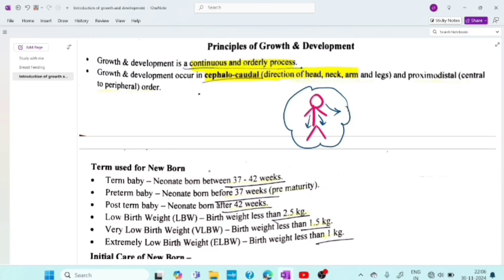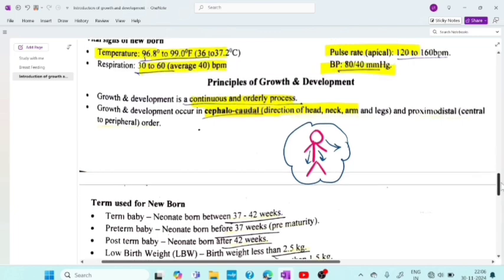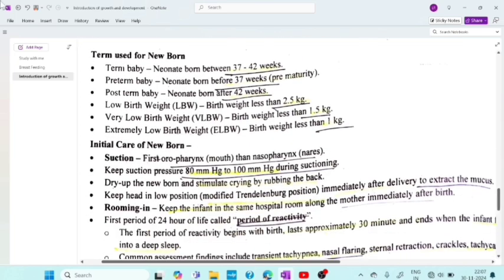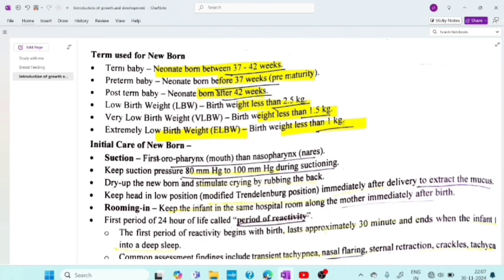Now terms used for newborn. When will it be called a term baby? That is 37 to 42 weeks of gestational age. Preterm baby, neonate born before 37 weeks, prematurity. Postterm baby is born after 42 weeks. Then low birth weight is below 2.5 kg, very low birth weight is less than 1.5 kg, and extremely low birth weight baby is when birth weight is less than 1 kg. So these are all very important, you have to remember.